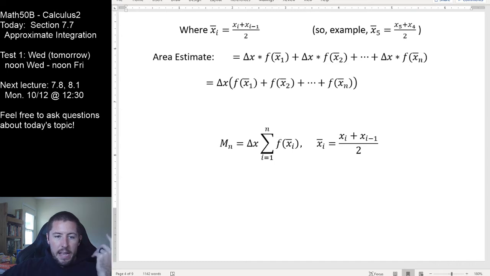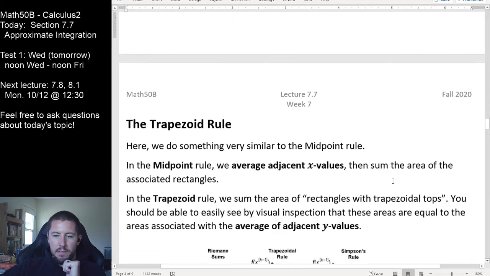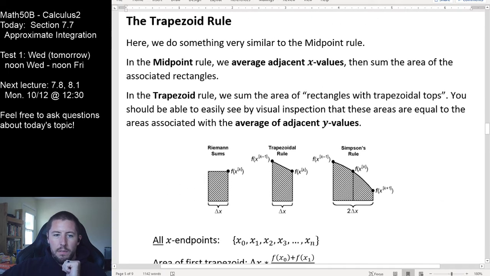Doing that, we basically have our third sum. And again, you should realize that all this really is right here is us just doing more left and right sums. This is just a Riemann sum, but the only difference is that we've taken halfway between for our x values, right? So for the trapezoid rule, we are going to do something super duper similar to the midpoint rule.